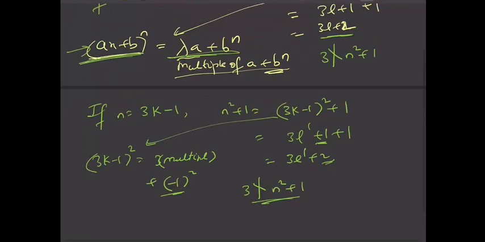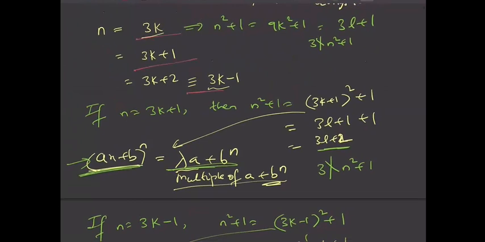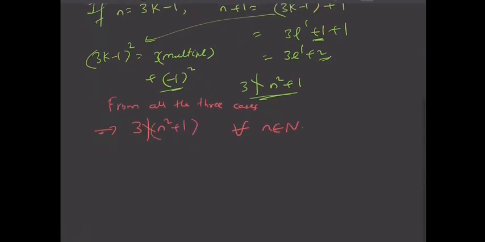So finally, if we take any natural number, that natural number will be of one of these three forms: 3k, 3k plus 1, or 3k minus 1. And in each and every form we have proved that 3 does not divide n square plus 1. So from all these three cases, I can say that 3 does not divide n square plus 1 for all n belonging to N. So I hope this is clear.